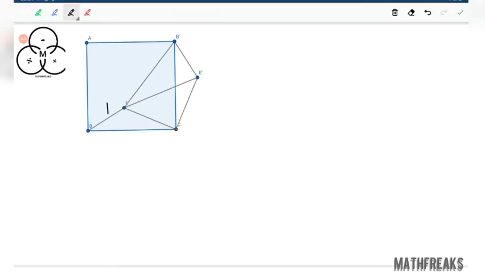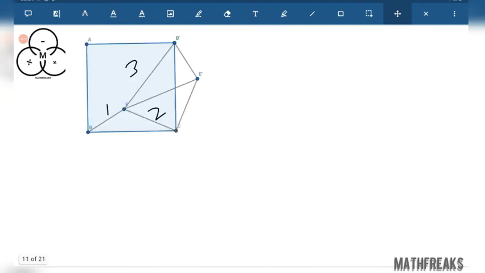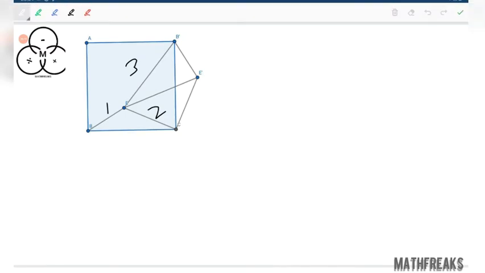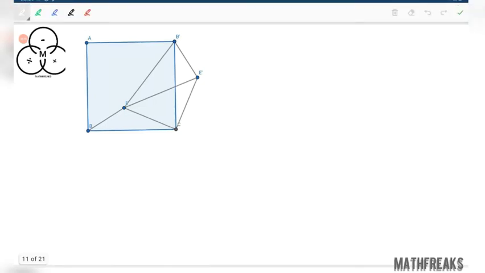Now just see that we are having this 1:2:3, as it was said in the question only, that EA is to EB is to EC equals 1:2:3. This may vary, so this is not a thing to bother about.